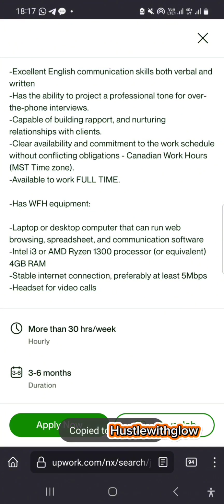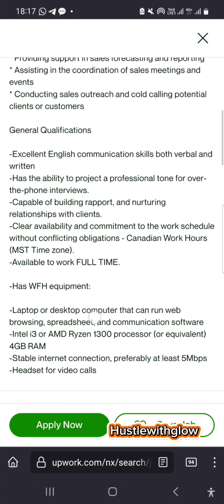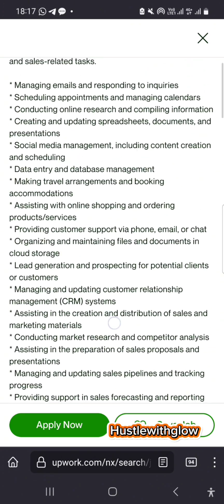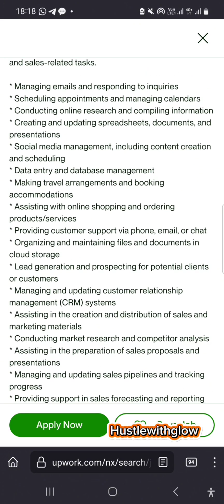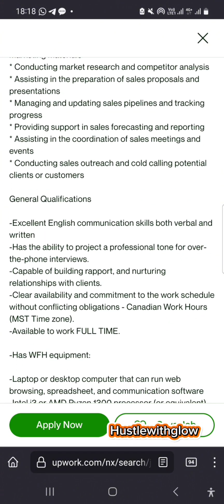Copied. Okay, because here it says stable internet connection, preferably at least 5 Mbps, headset for video calls. Okay, these are all the requirements. And you've read through and you think this is what you can do. All right. If you think it's too much for you, please jump. There are a lot of other jobs you can do. So, but I want to show you an example with this.